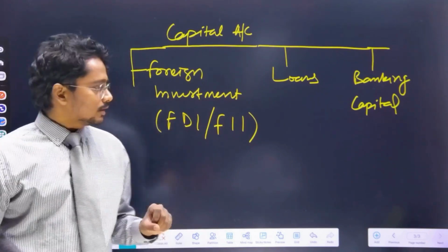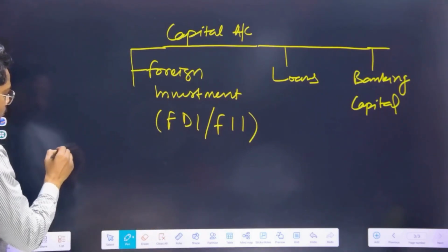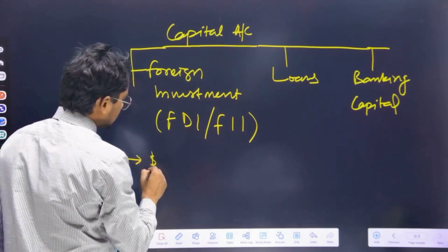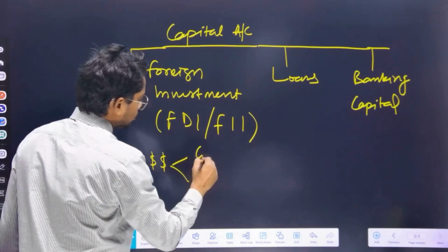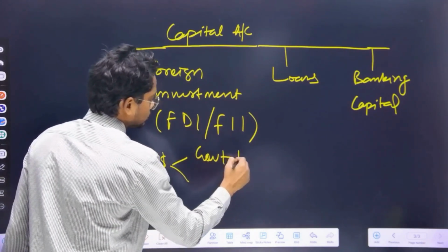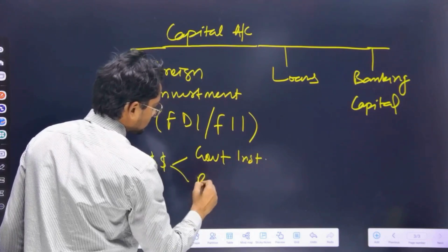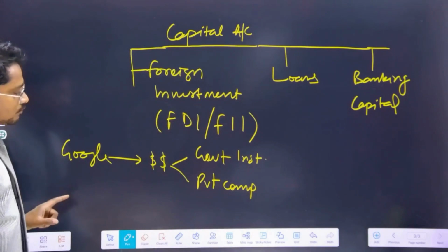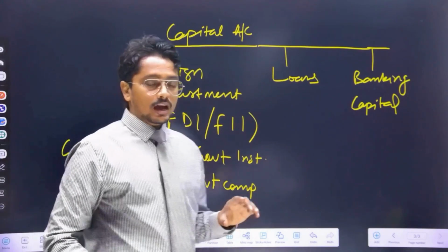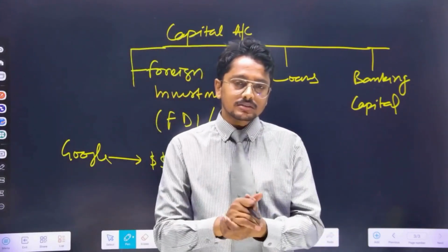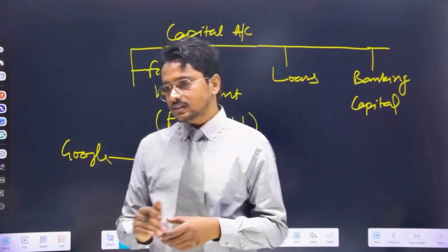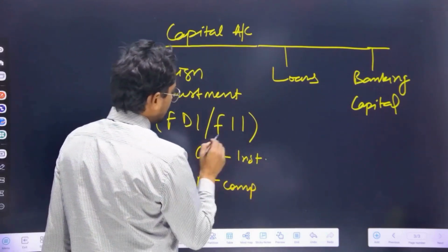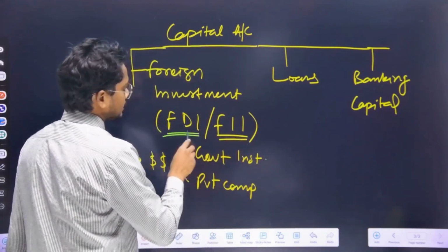For example, if a US company, let's say Google, offers some dollars to either government institutions or private companies, at some point of time these dollars have to be returned. These dollars can be offered to Indian entities in two ways: either in form of FII or in form of FDI.